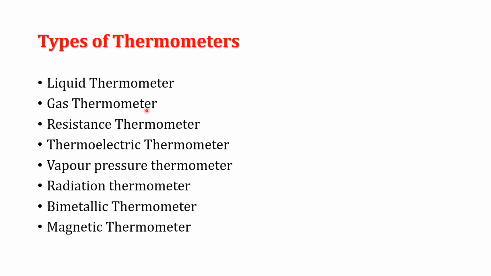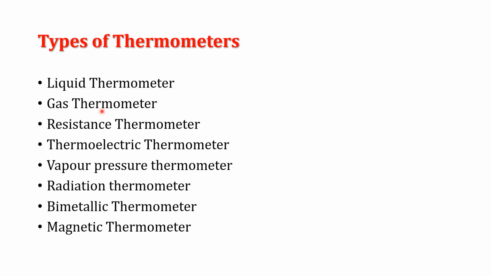Second one is gas thermometer. Gas thermometer is also based on the principle of change in pressure or volume with change in temperature of the gas.